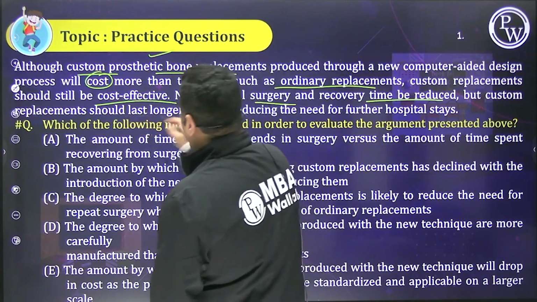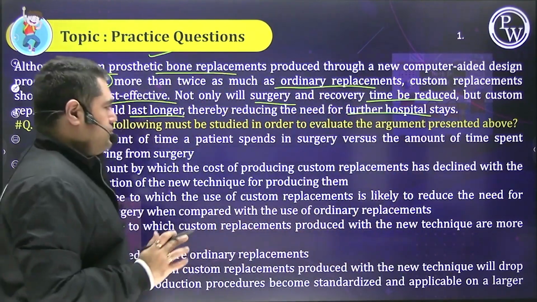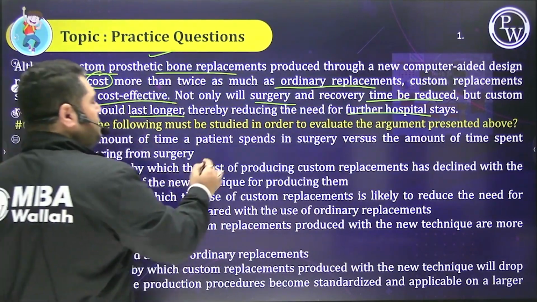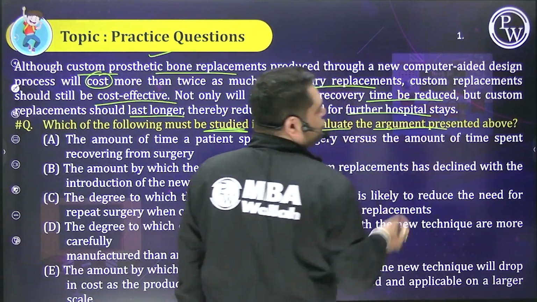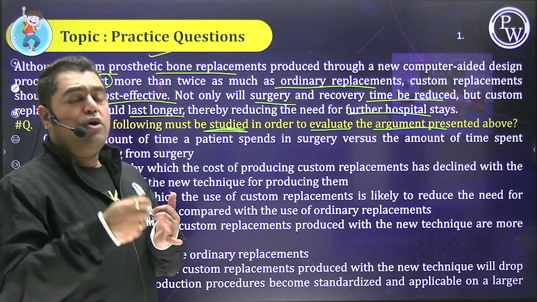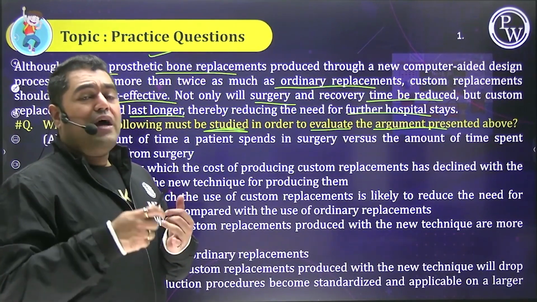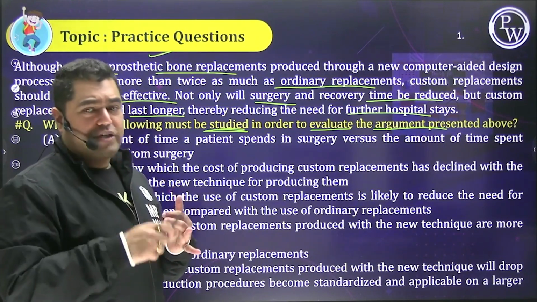They will also last longer and reduce the hospital time. Which of the following must be studied or evaluated in order to evaluate this? About either custom made prosthetics or ordinary prosthetics, and people, even though they cost more, they reduce surgery time, hospital stay time, every time.